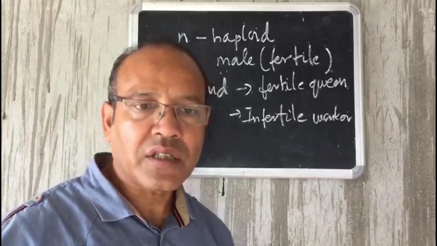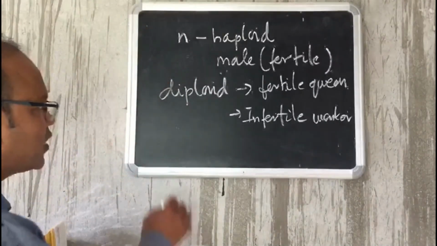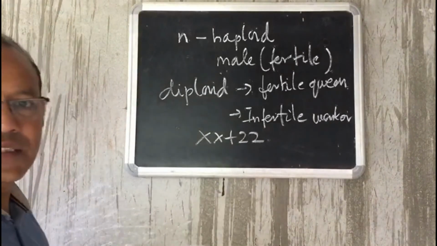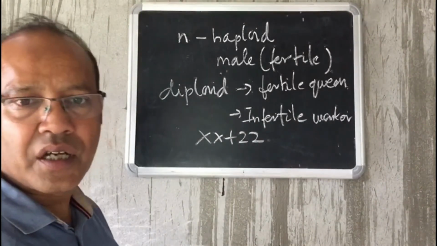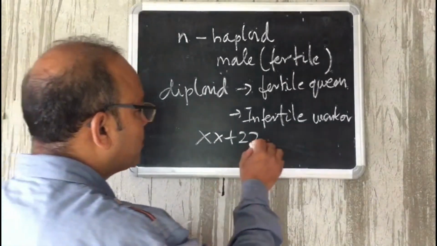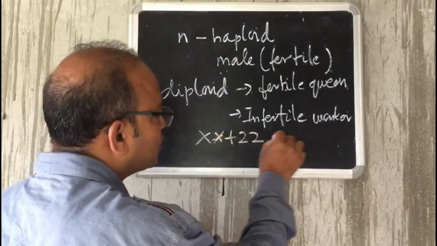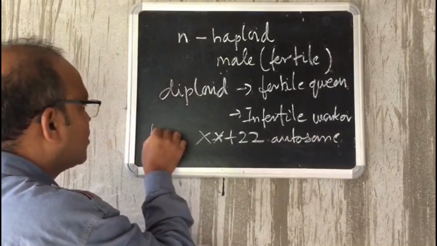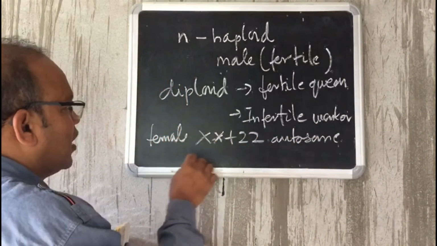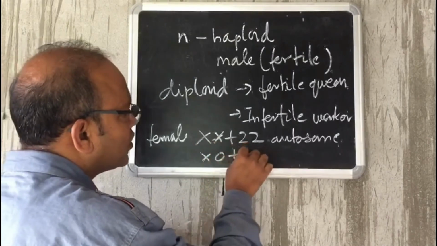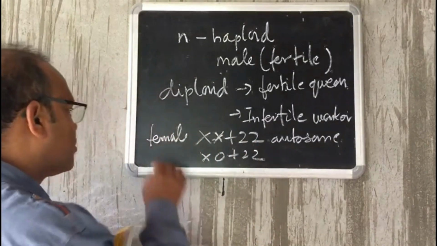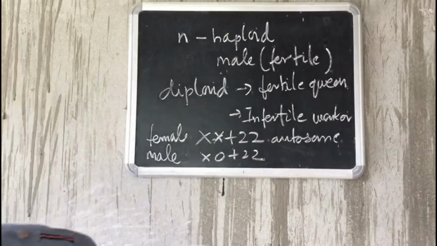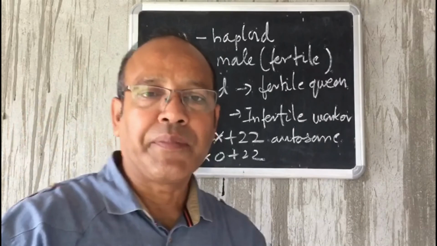In the case of grasshopper, it is XX plus 22. XX plus 22 is a female. XX plus 22 means XX is the sex chromosome and 22 is the autosomes. This produces a female. And XO plus 22, that means there is one less X, produces a male. So this is as far as sex determination and different types of genes.